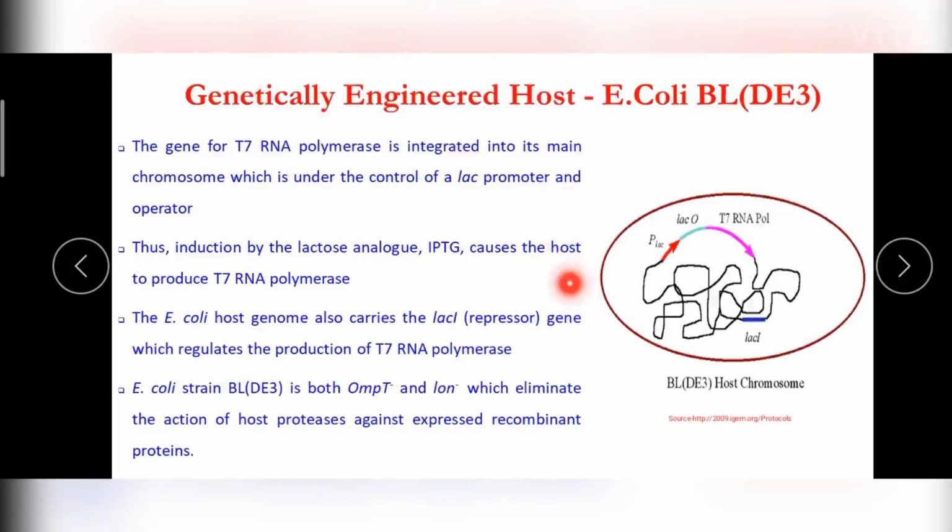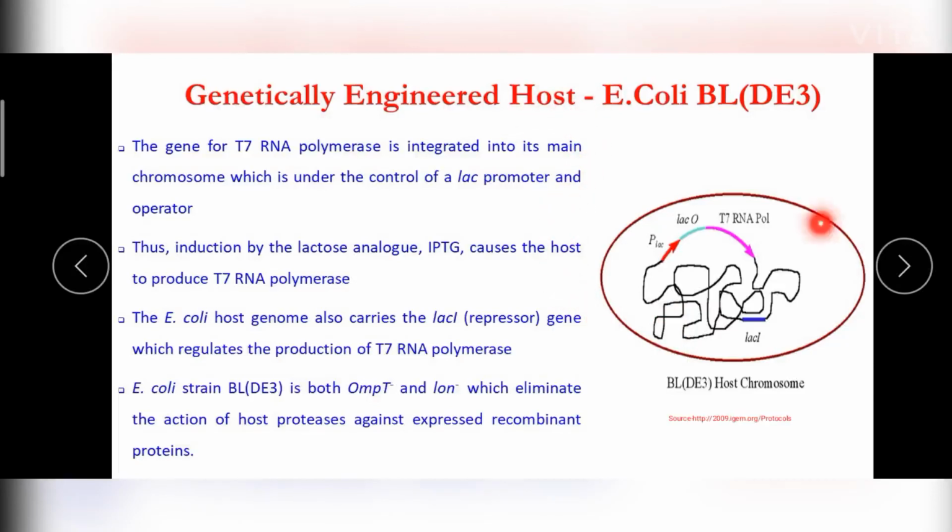This is the host cell, that is the mutant E. coli strain. This is a genetically modified E. coli cell which has two major changes in its genome. One is that it has the ability to encode the T7 RNA polymerase enzyme, and the next is that the host proteases are inactive. So these are the two changes seen in this E. coli strain. By taking this E. coli strain, you will be producing the recombinant protein.